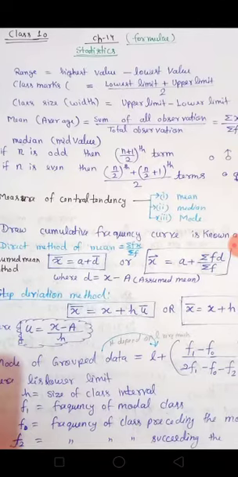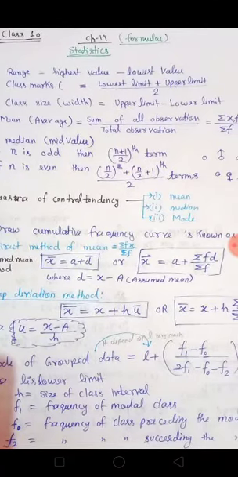Now, measures of central tendency. How do we measure the central tendencies? There are three ways: mean, median, mode. What is mode? Mode is the number which denotes the most frequent data in your question or in your problem.